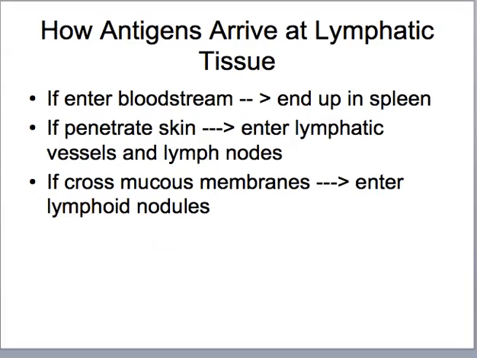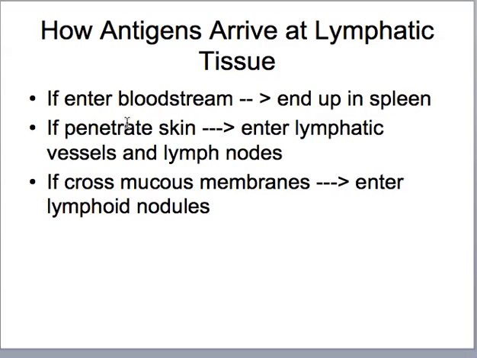How do antigens arrive at the lymphatic tissue? We've talked about lymphatic tissue like the spleen and lymph nodes and lymphoid nodules. How do they get there? Well, if antigens enter the bloodstream, they end up traveling through the bloodstream and into the spleen, and they will arrive at T cells and B cells in the spleen, and then they will trigger the immune reaction.